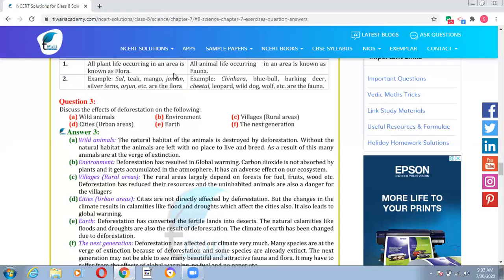Village and rural areas largely depend on forests for so many things: their daily needs, fuel, fruits, food, etc. So if the forest is reduced, then the resources will also be less.